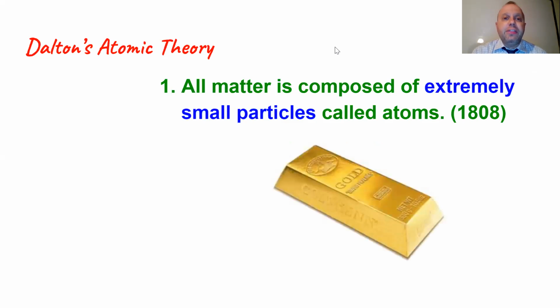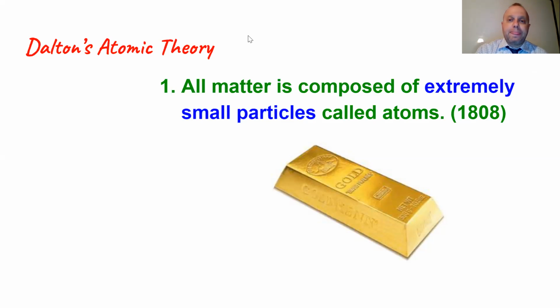The first thing that he thought of was that all matter is composed of extremely small particles, which he called atoms, based on Democritus's term of atoms, meaning smallest indivisible particle. I put a picture of a gold brick there as a way to think about this: an element of gold, that one chunk, has billions and billions of these little atoms of gold.